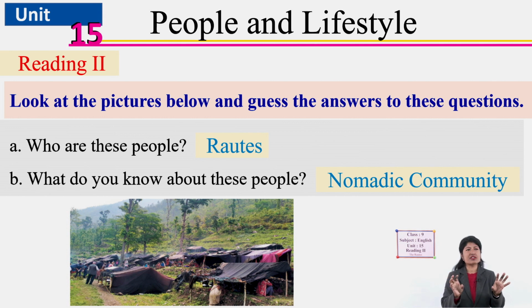They have a different type of life, like living in the jungle. Maybe they settle down only for a month or weeks, and they just keep roaming, shifting from one place to another. These people are called nomadic community, nomadic people.